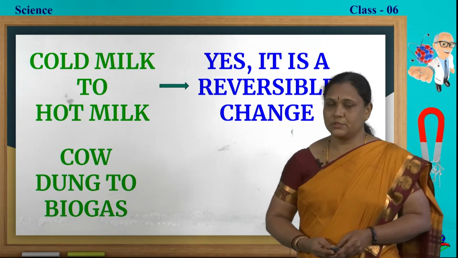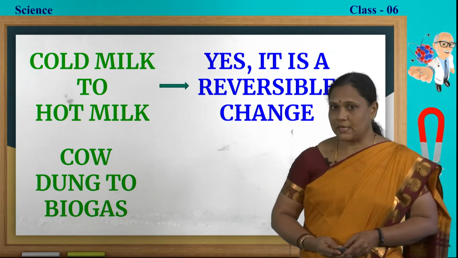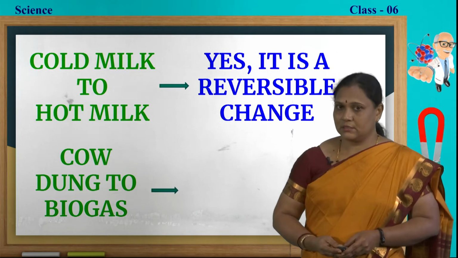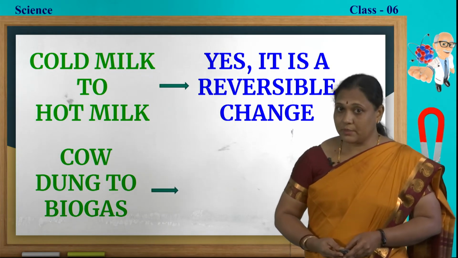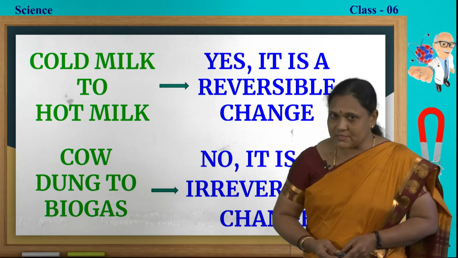Cow dung to biogas. We produce biogas from cow dung. Can we get back cow dung from biogas? We cannot get back the cow dung. So, it is an irreversible change.